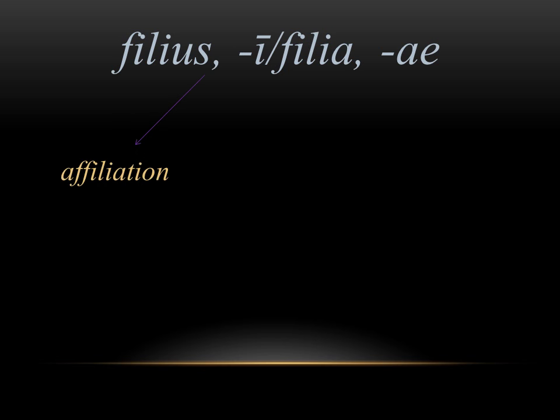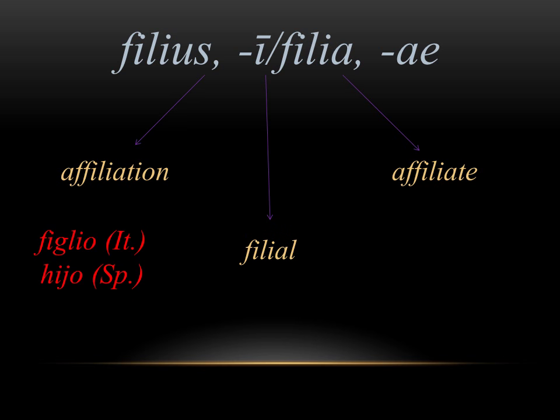From filius and filia, which mean son and daughter, respectively, we get the words affiliation, filial, and affiliate. And again, these are the exact same word, just a different gender to represent son and daughter. But if you think of these three English derivatives, they're all holding on to that same root of your son or a daughter. And in the Romance languages, you can see the words for son show up in Italian, Spanish, French, and Portuguese, and it's almost the exact same spelling.